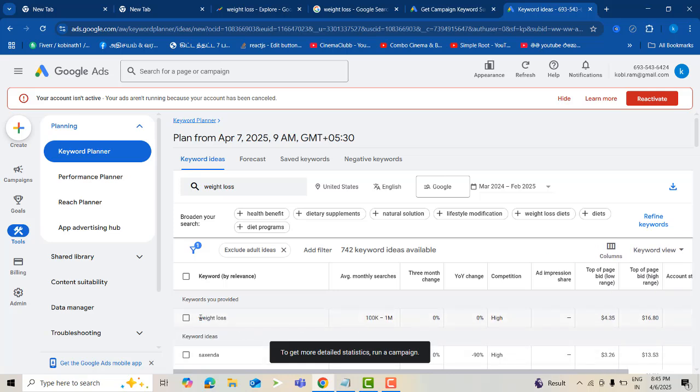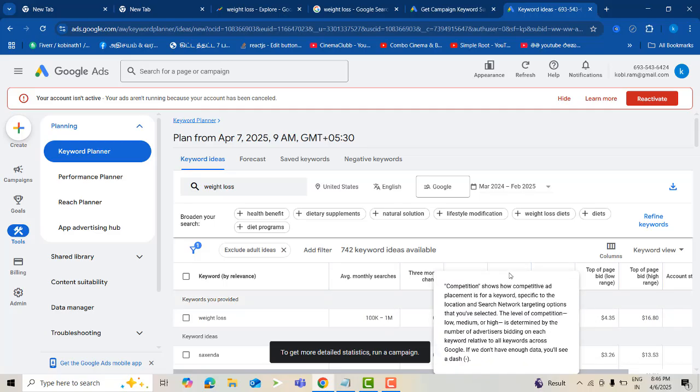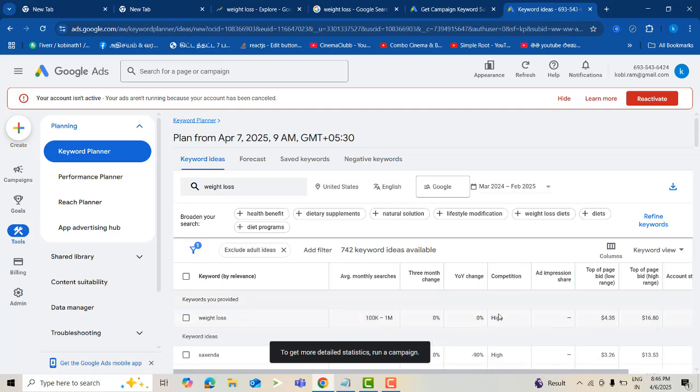High competition means many competitors are targeting this keyword, weight loss. Everyone targets this, so the competition will be high.